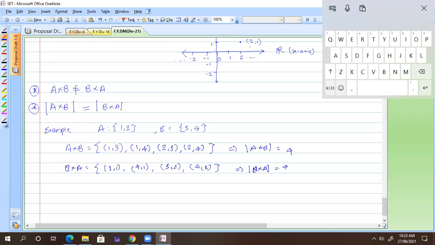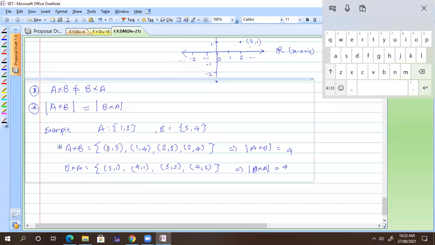Sir, so the reason A cross B is not equal to B cross A is because of ordered pairs, right? Yeah, because of ordered pairs. Absolutely, because these elements are different. Whatever 1, 3 is totally different than 3, 1. Okay, like that.